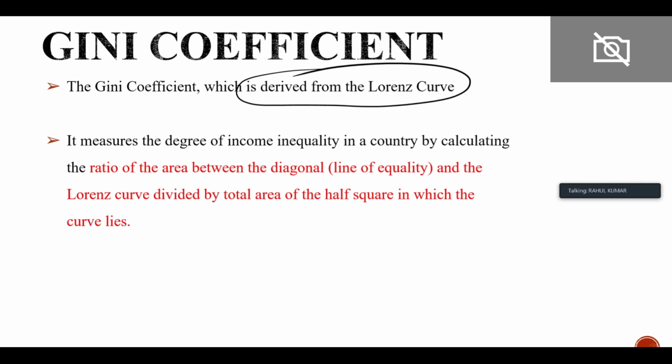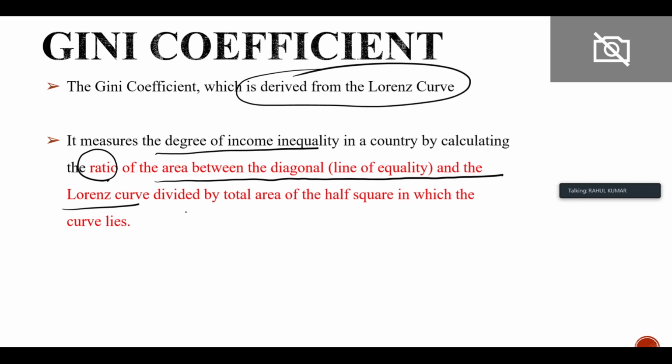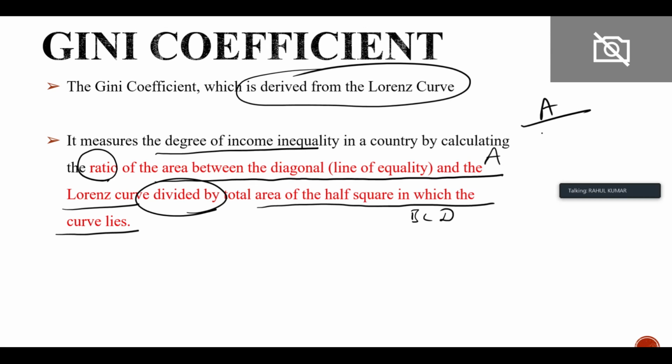It measures the degree of income inequality in the country by calculating the ratio of the area between the diagonal, that is the line of equality, and the Lorenz curve, divided by the area of half of the square in which the curve lies, that is BCD. So A divided by BCD.